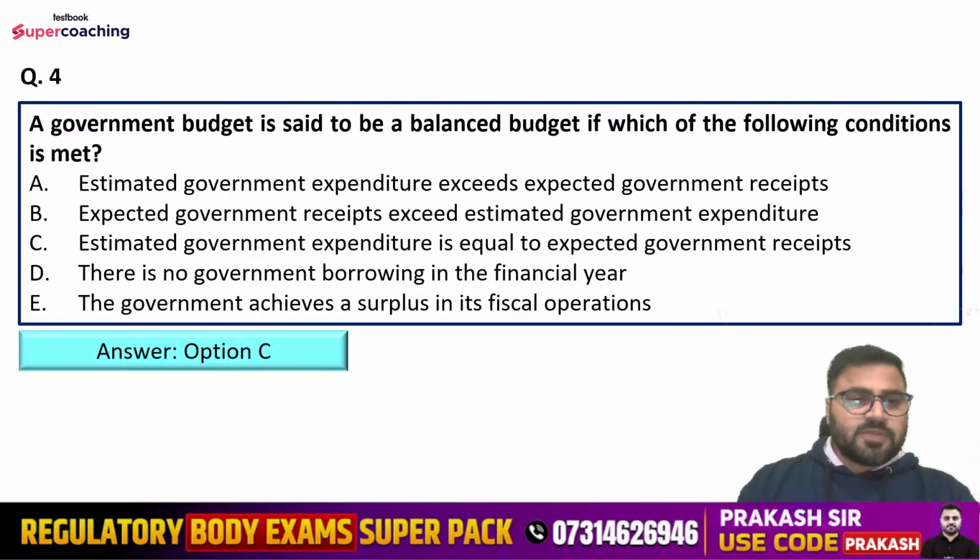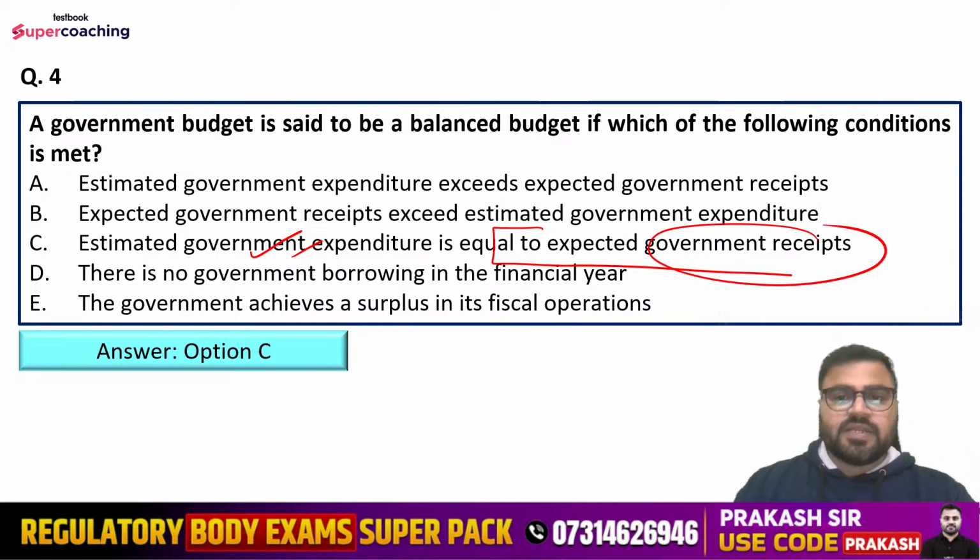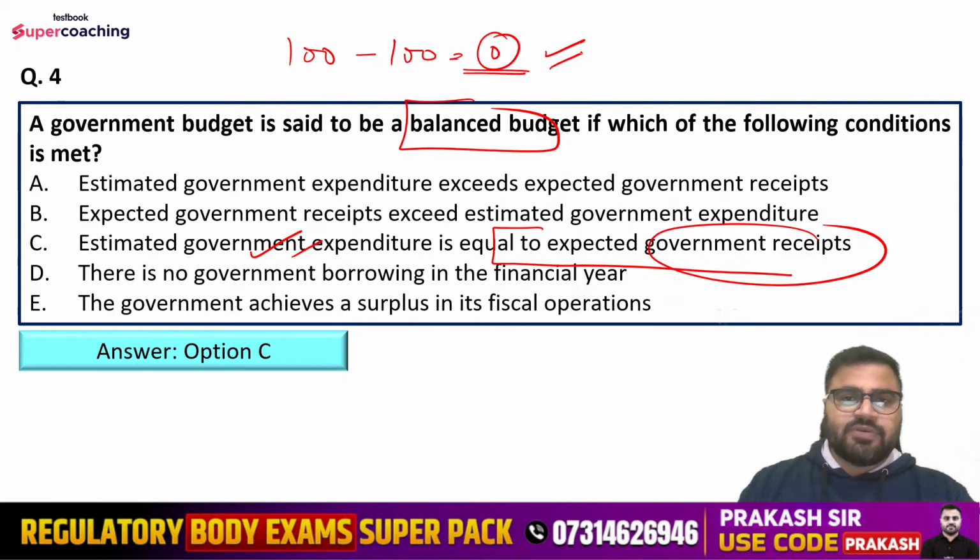So right answer is option number C, that is estimated government expenditure is equal to expected government receipts. So we are talking about the balanced budget. Suppose you are earning rupees 100 and you are spending rupees 100, so at the end you will be having zero, neither positive nor negative. So same is the case with government budget also. If estimated government expenditure is equal to estimated government receipts, then this phenomenon is known as balanced budget.